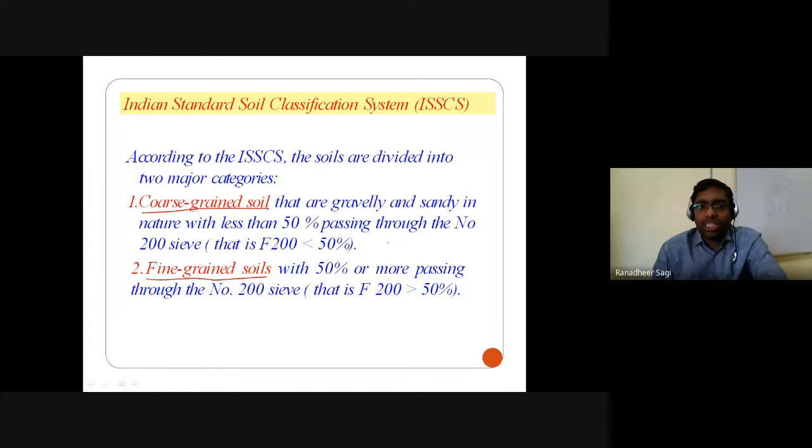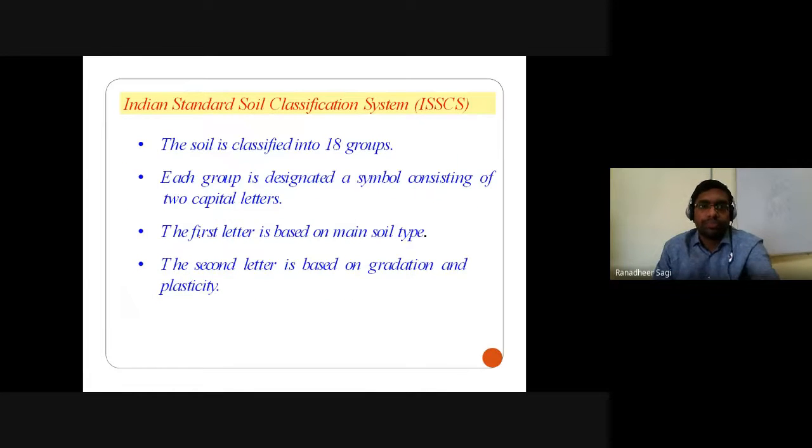If the percentage of fines in the given soil is less than 50%, it means that the percentage of coarse grained particles in that soil is greater than 50%. Such soil we call coarse grained soil. And if the percentage of fines in that soil is greater than 50%, we call it fine grained soil. And when it comes to the Indian Standard Soil Classification System, the soil is classified into